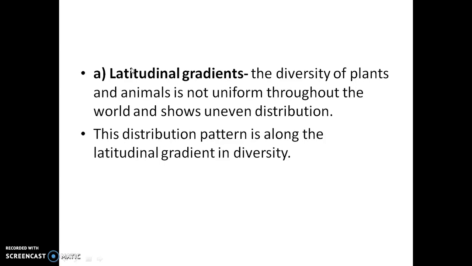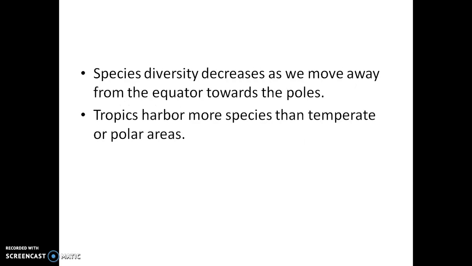So pattern of biodiversity, the first part is latitudinal gradients. The diversity of plants and animals is not uniform throughout the world and shows uneven distribution. This distribution pattern is along the latitudinal gradient in diversity. The species diversity decreases as we move from the equator towards the pole. Okay, and tropics harbor more species than temperate or polar areas.